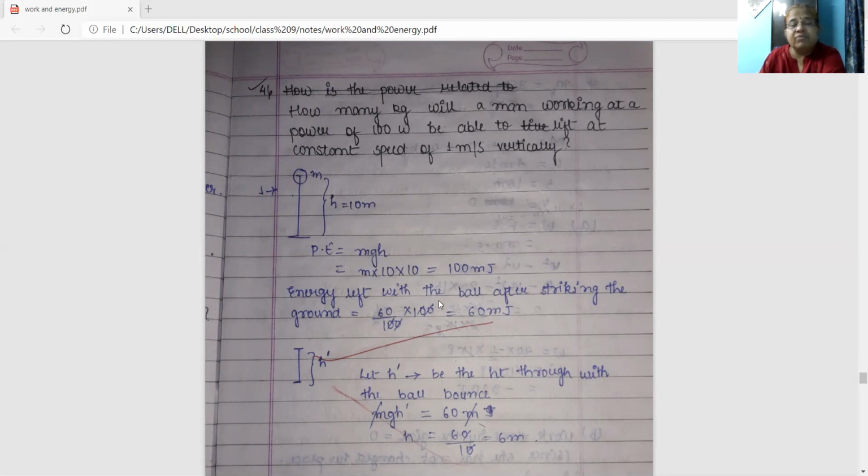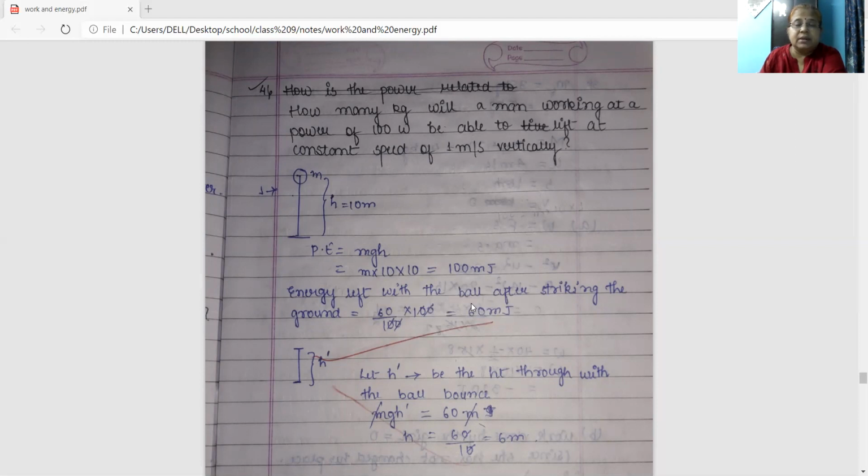Now energy left with the ball when it strikes the ground, what will happen? Its energy reduces by 40%. So energy left with the ball after striking the ground is 60% of the total energy. Total energy is 100 m. Here m will be there, write it down, m here. So 100 will get cancelled. What is left? 60 m. And J is the SI unit of energy.